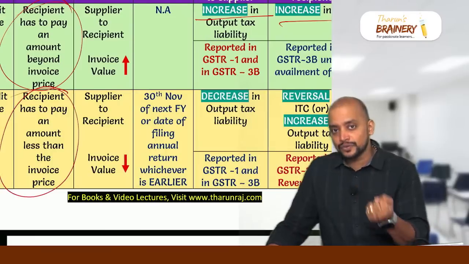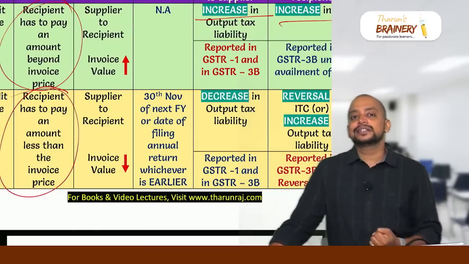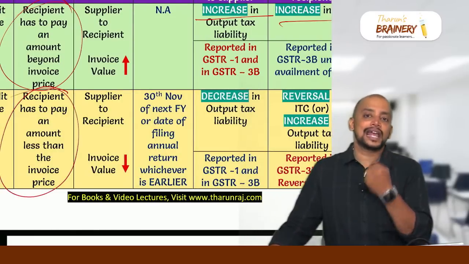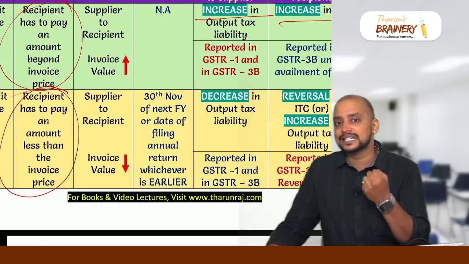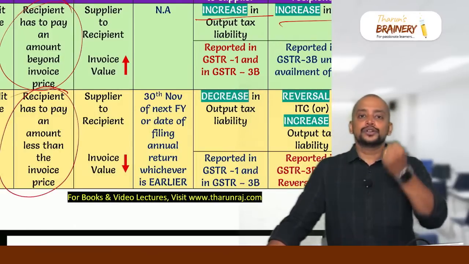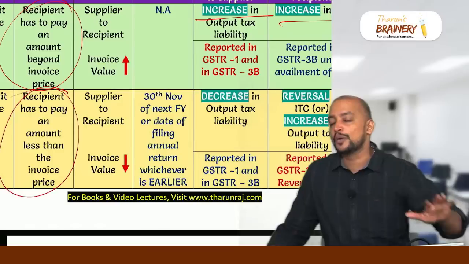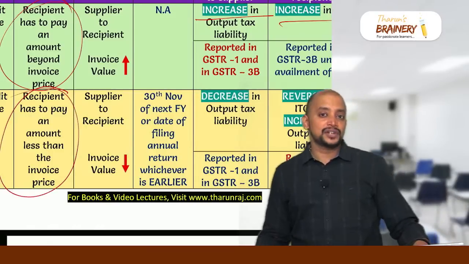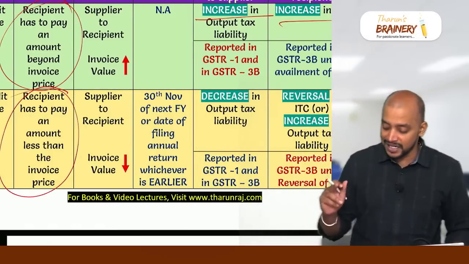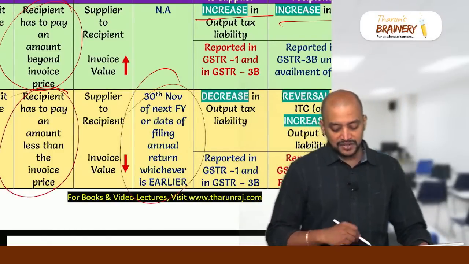GSTR1 is a return of outward supply, GSTR3B is a consolidated return, and GSTR8 is a return to be filed by the TCS deductor, the e-commerce operator. So in these 5 cases, the time limit is common: 30th November of the succeeding financial year or date of filing annual return, whichever is earlier. So that is the time limit here for issuing the credit note.